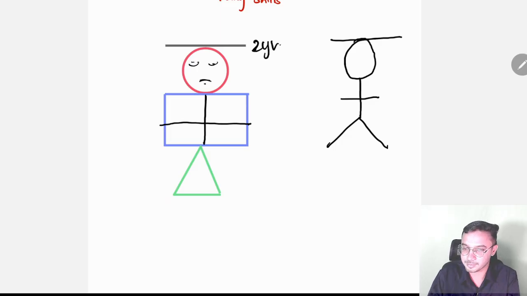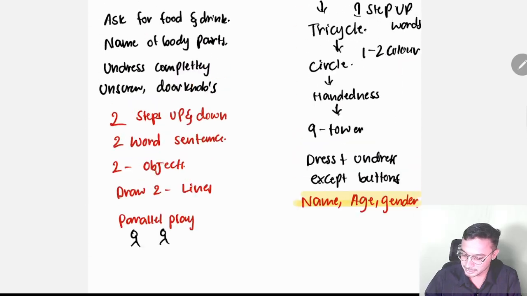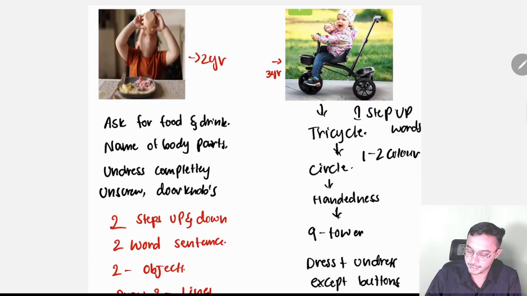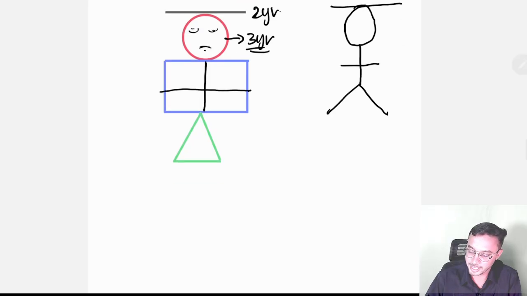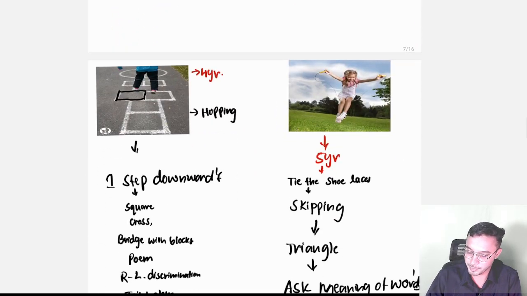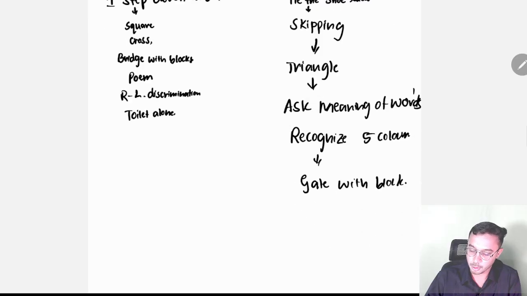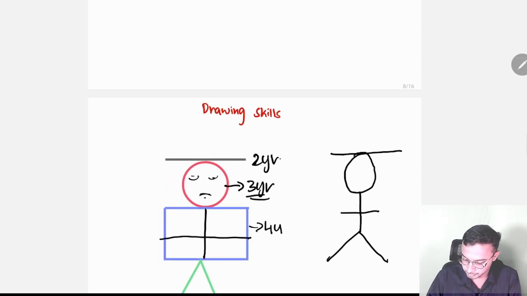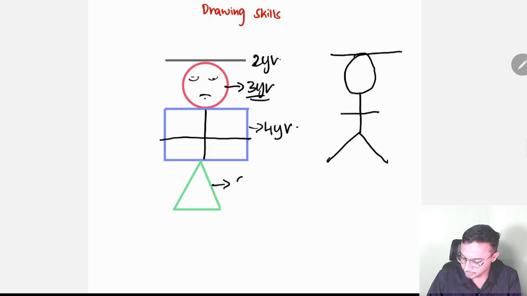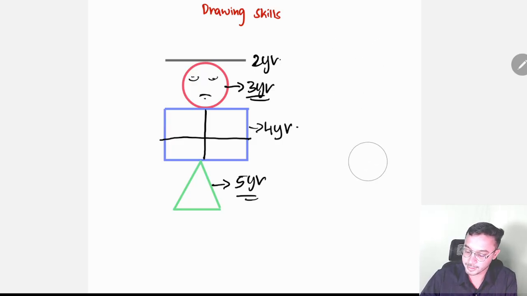When can a baby draw the straight line? At 2 years. No, at circle 3 years, which I have explained here also. No, at tricycle here, circle also at 3 years. No, plus or square. I taught you here also. No, plus or square, cross, which is nothing but the plus. At which year? 4 years. And triangle at 5 years. Okay, this is very important. So draw with me. So I will draw it one more time for you, so you will get clear here itself.